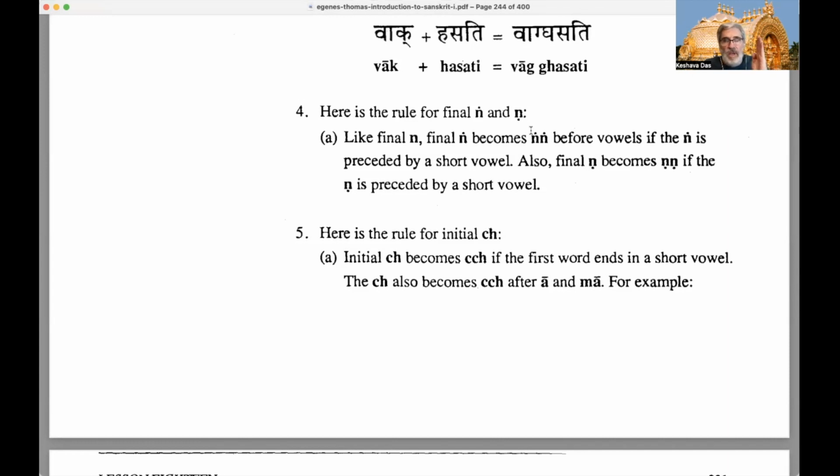So we have to look out for this short vowel, and words ending in a short vowel, and then guttural N or cerebral N. Or even, remember we had this other rule also about dental N. Dental N also becomes doubled in that case too. So all these N's, the guttural, the cerebral, and the dental, right? So n, not nya. Sorry, n, r, and na, right? Not the palatal and not the labial.